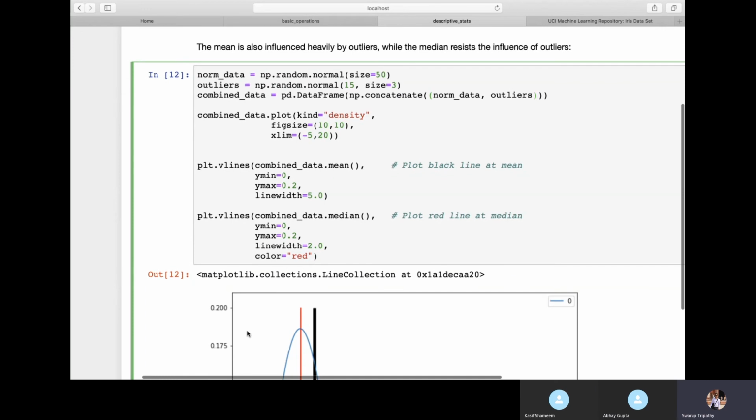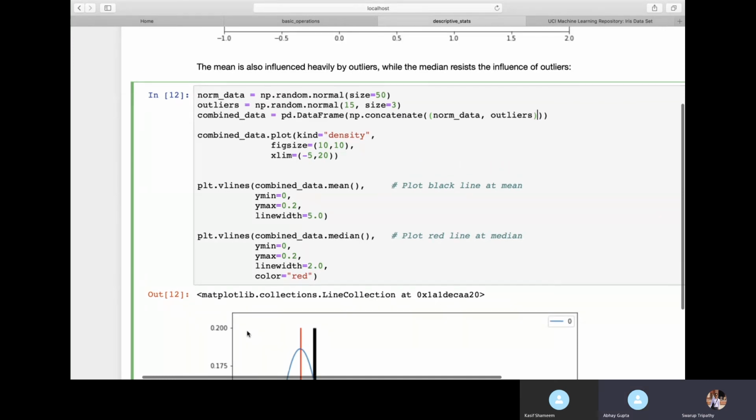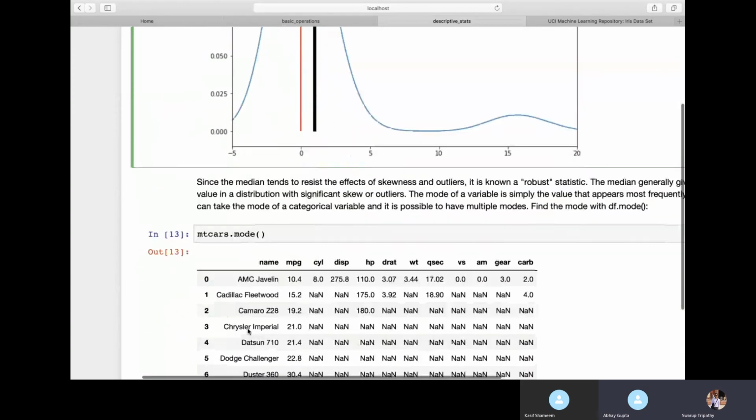Okay, so you understood this one? Yeah, yeah. Okay, Kasif, you are also getting this one? Yeah, I have got. Okay, so we'll move ahead with the next one.